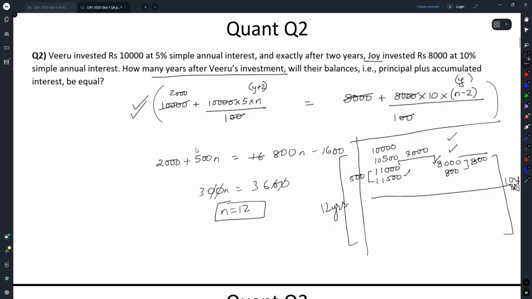I personally choose to do this because it is easier for me and then I don't have to write stuff down. I know at the end of 2 years, this was at 11,000, this is at 8,000, and they're coming closer together at the rate of 300 per year. So 3,000 by 300, 10 more years will be taken. So after Joy is invested, it would be 10 more years. So after the initial investment, it will be 12 more years. This enables me to do it mentally. It is not necessary you have to do it this way. You can do it the first way, which is the most standard way, perfectly acceptable.